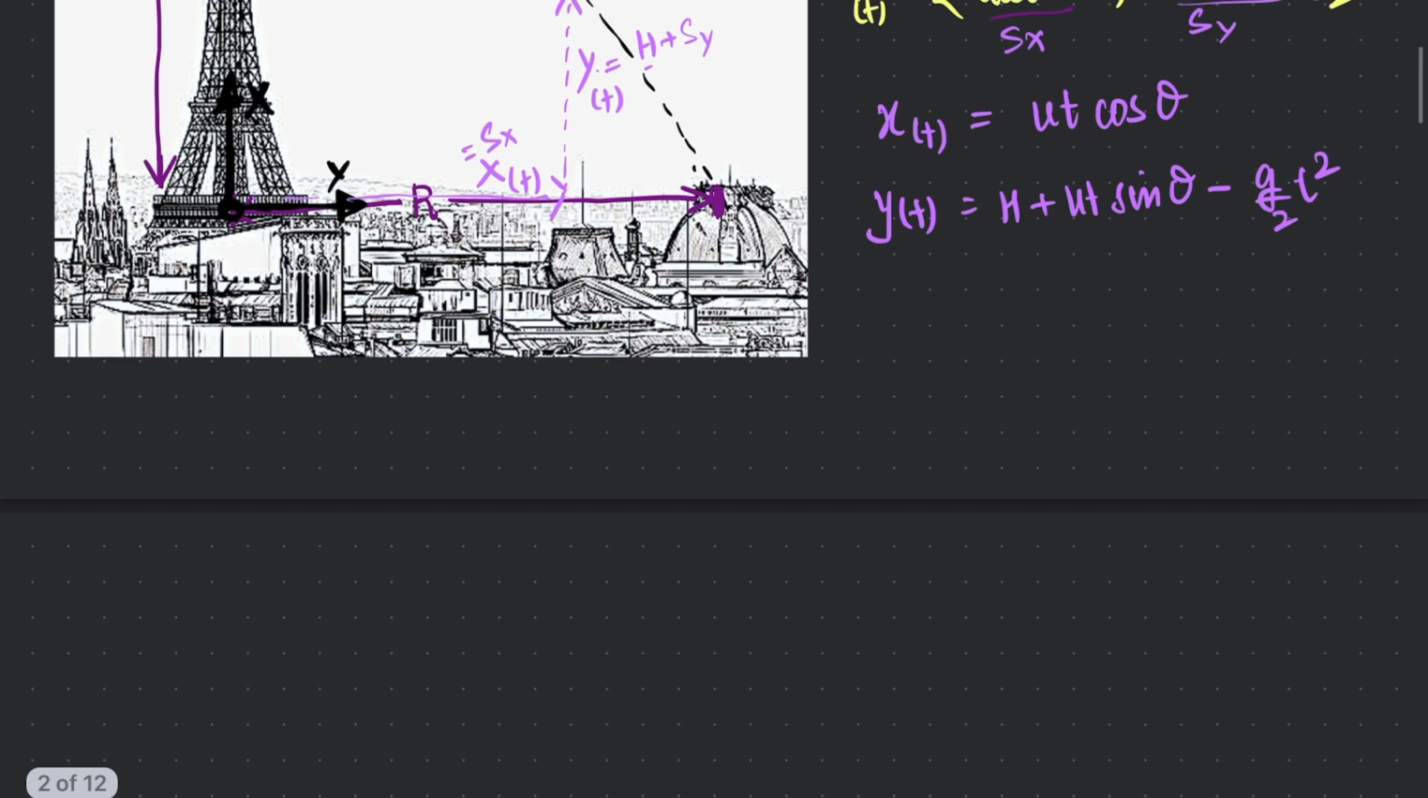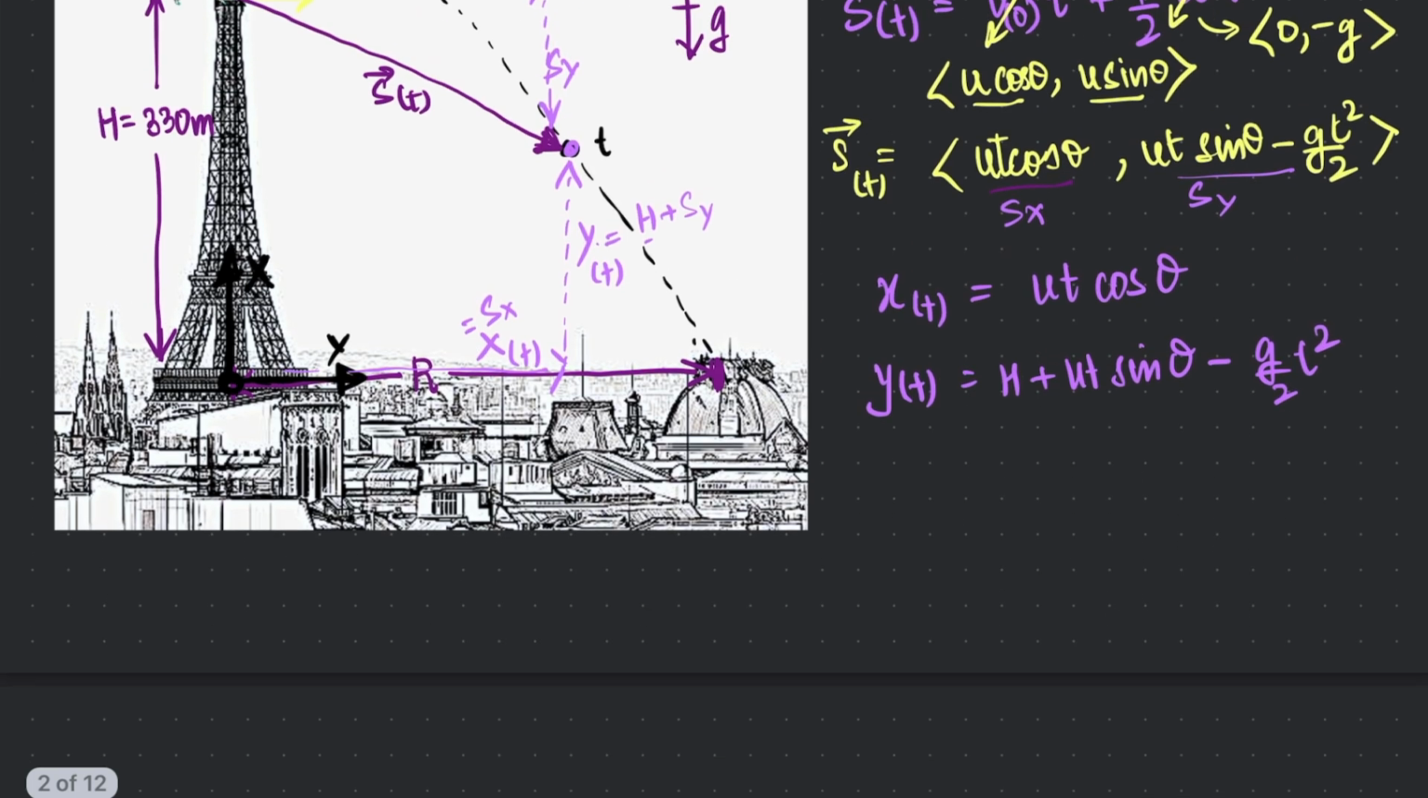Now, it's best to eliminate the variable of time, because ultimately what we're looking for is the expression of the range, and range is going to be one of the components, in this case the x component here, and we want to express that without it being explicitly a function of time.